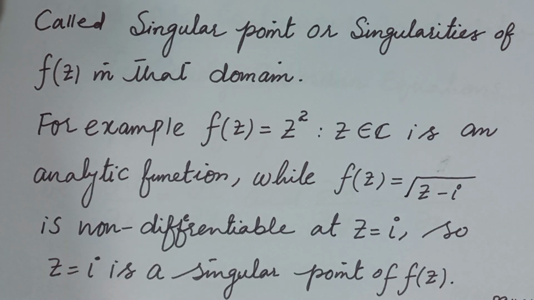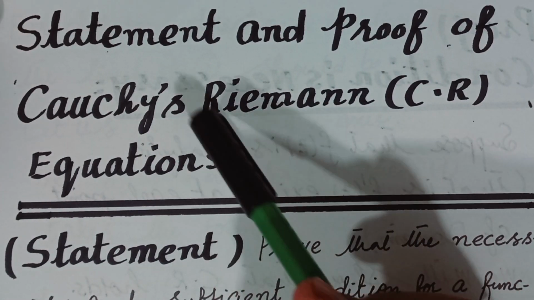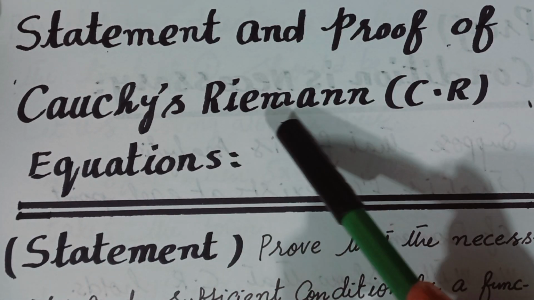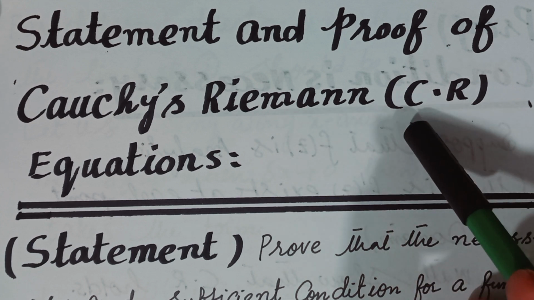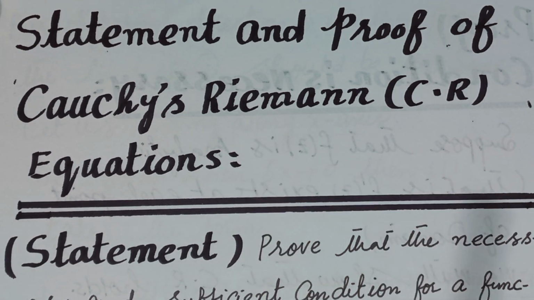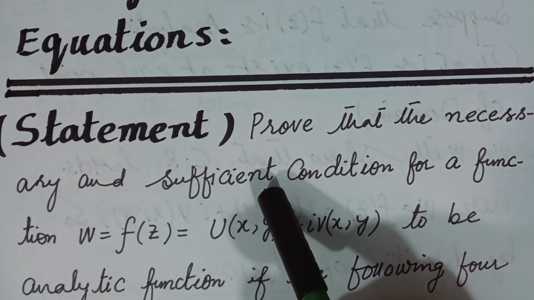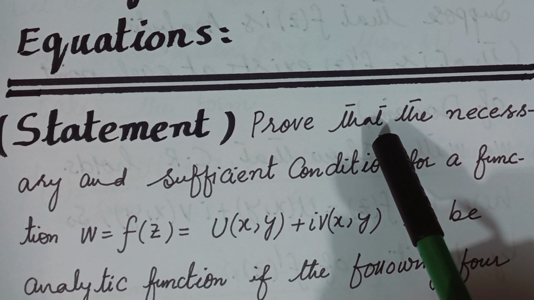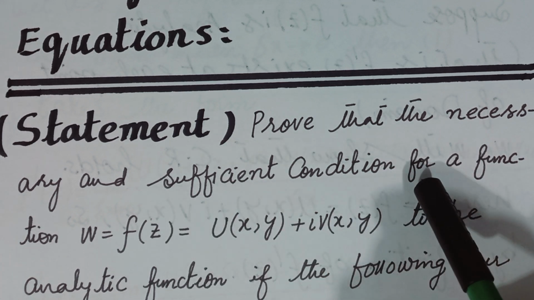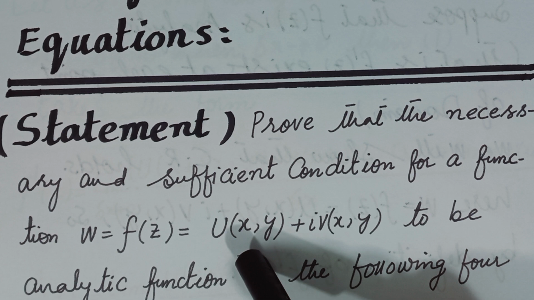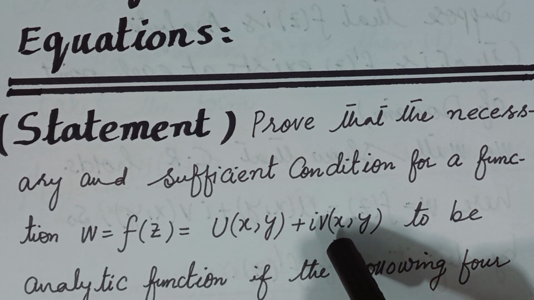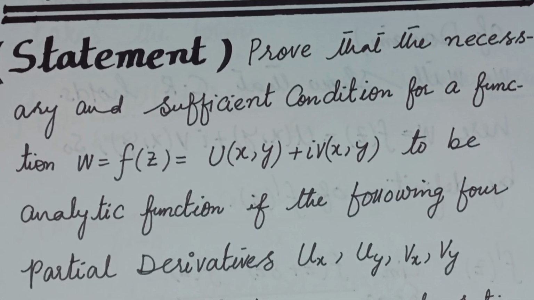Next I am going to move to Cauchy Riemann equations. Here we will discuss the statement and proof of the Cauchy Riemann equations, also called CR equations in abbreviated form. The statement is this: the necessary and sufficient condition for a function w equal to f of z, which can be defined as u of x y plus iota v of x y, to be an analytic function,